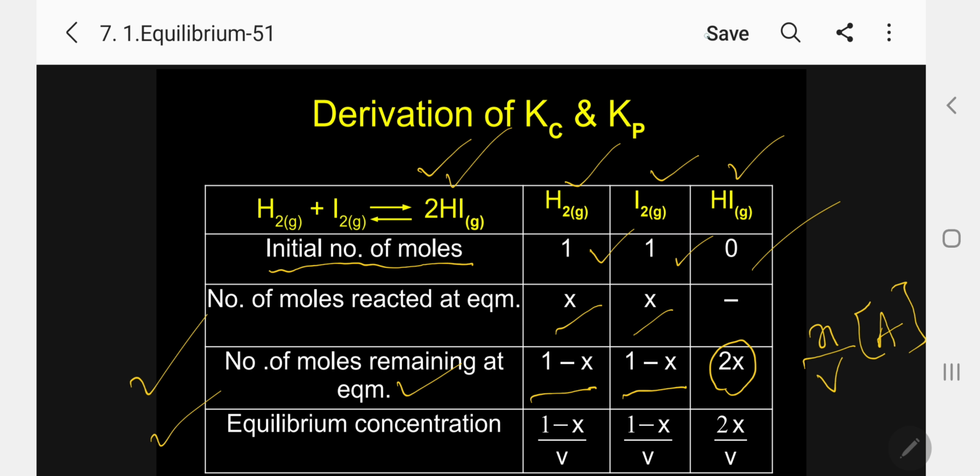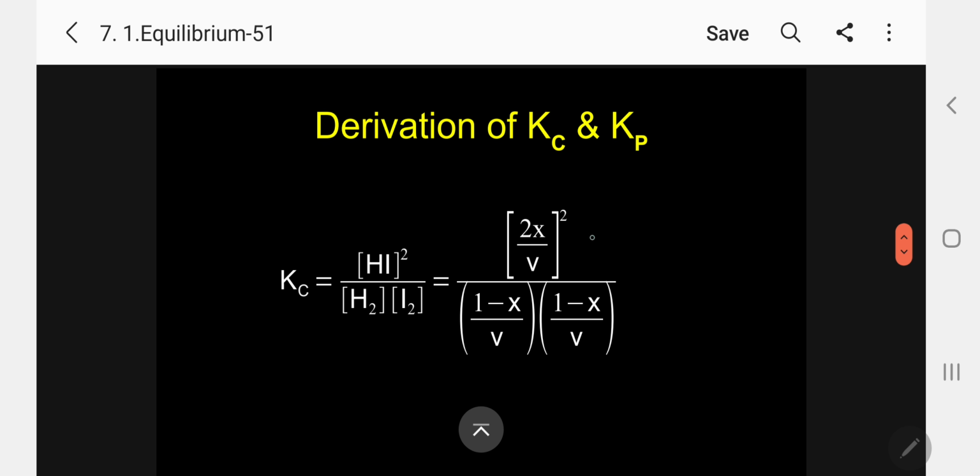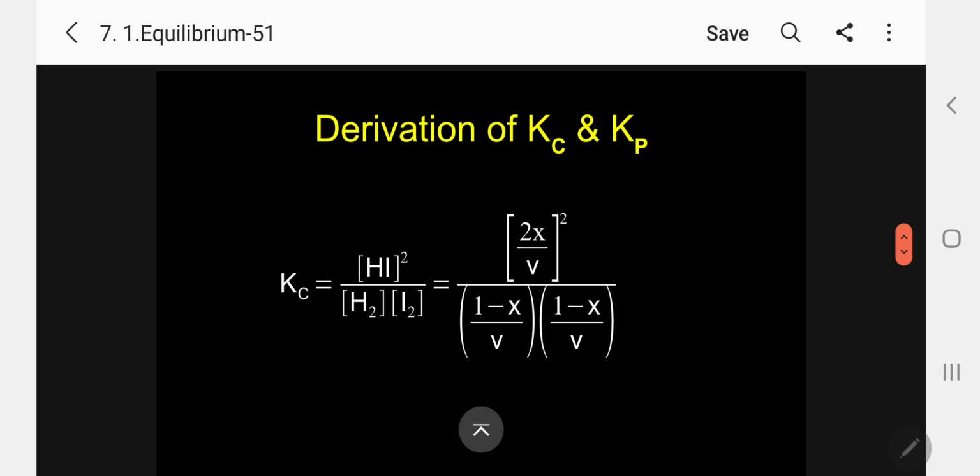Now I am going to substitute in Kc. Kindly follow. What is Kc? From the equation, HI to the power of 2 divided by H2 into I2. HI I know is 2X by V to the power of 2. H2 is 1 minus X by V into 1 minus X by V, this for H2, this for I2. Let me solve this.